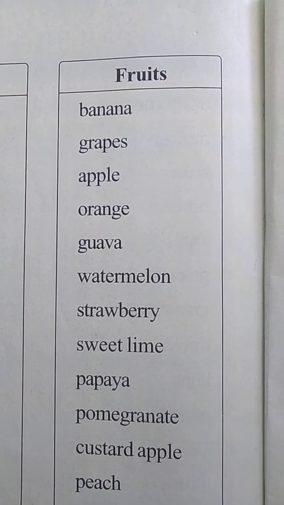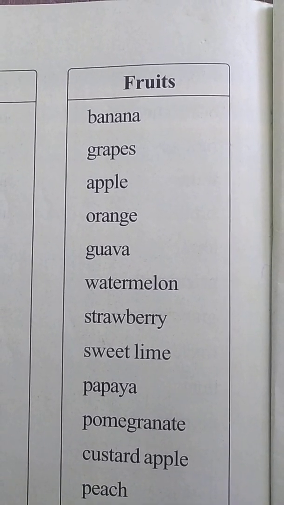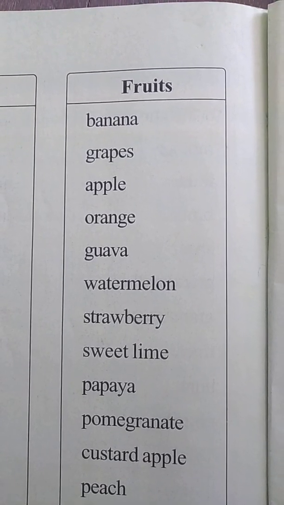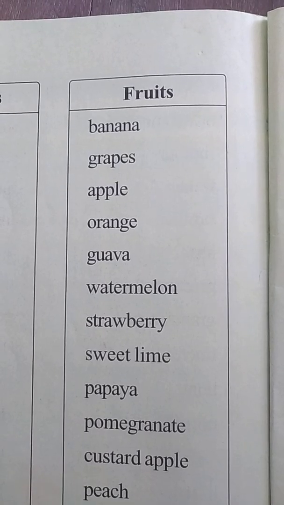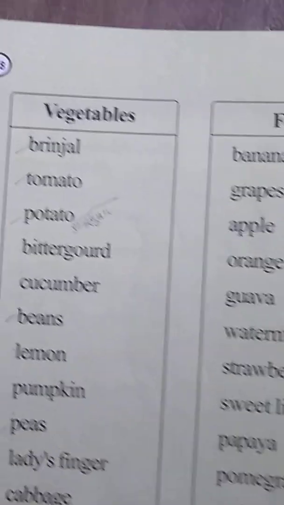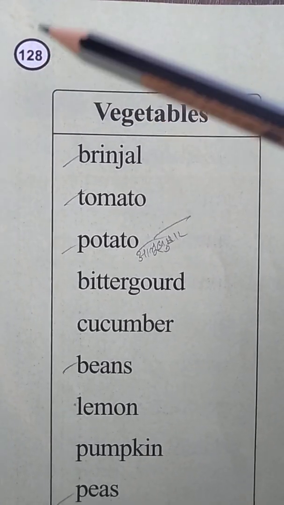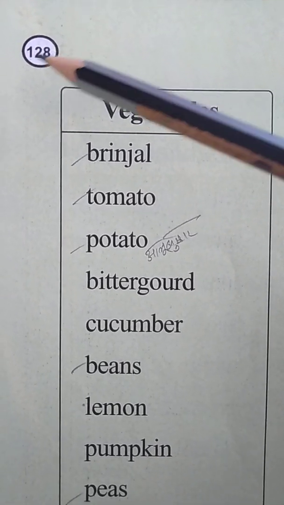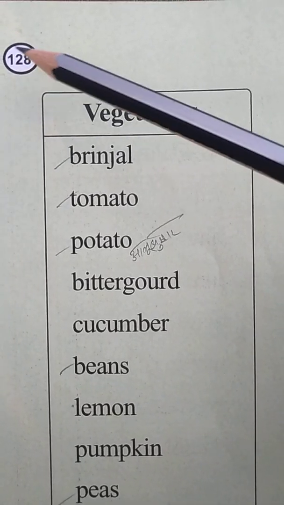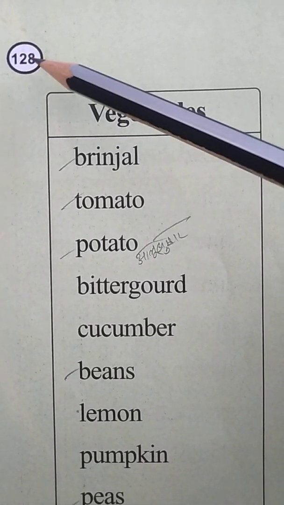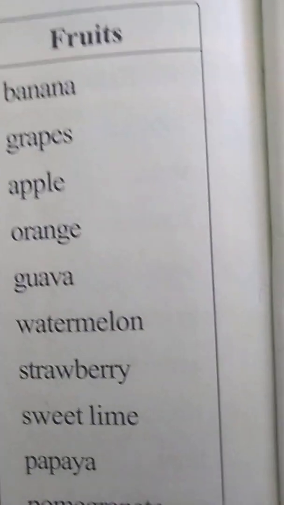I hope you all are with your books. So let's start our class. You have to open your book, and the page number is 128, which is given here on the left top corner, 128. What is this page number, children? 128. So let's find this page number quickly and come to the fruits, children, here.